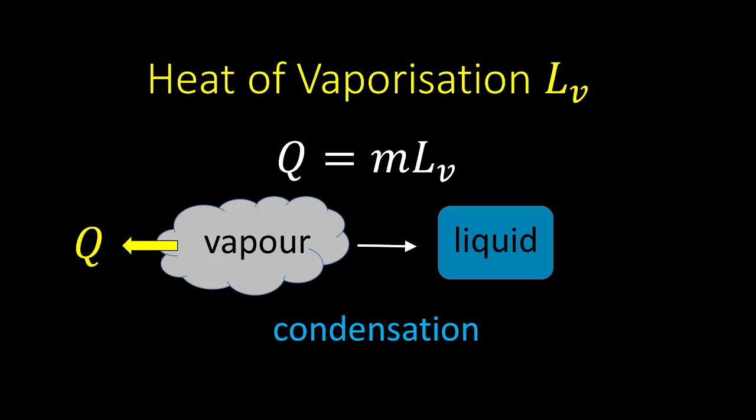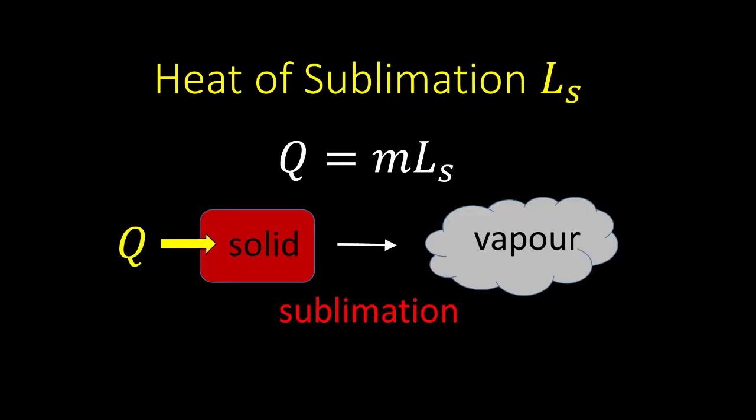In the reverse direction, vapor condenses to form liquid and releases heat, Q equals mLv, as weak liquid bonds are formed. In this case, negative Q is added to the vapor to remove energy. The third type of transformation is between solid and vapor, governed by Ls, the heat of sublimation. An example of sublimation is dry ice, which is solid carbon dioxide, becoming vapor directly without melting first. In this case, Q equals mLs is absorbed by a mass m of a solid.